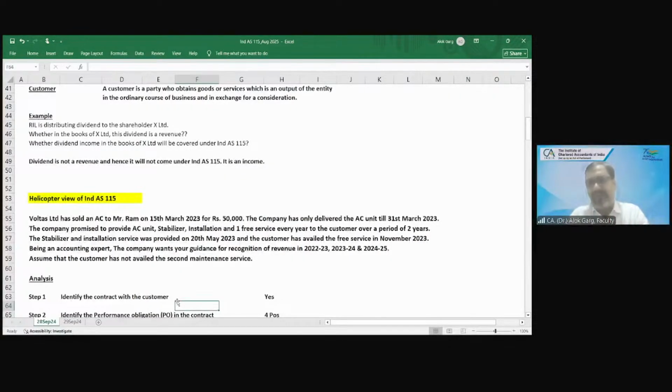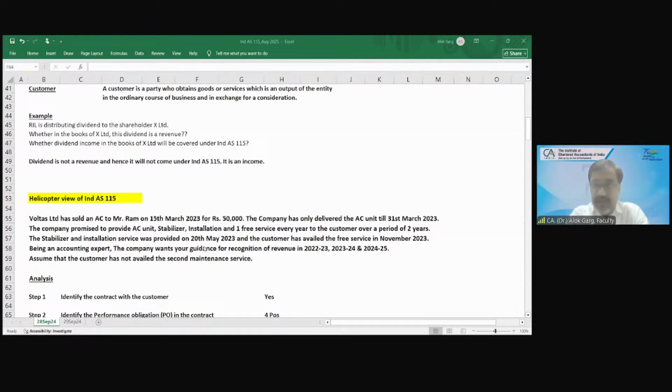Ram is a customer of Voltas. Step number 2: identify the performance obligations in this contract. What are the performance obligations in this contract? How many are there? The AC unit, stabilizer, installation services, and maintenance services. So 4 obligations are there.